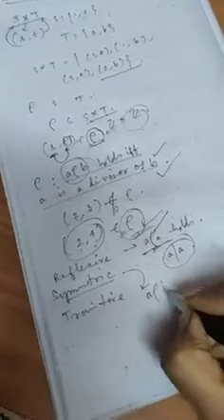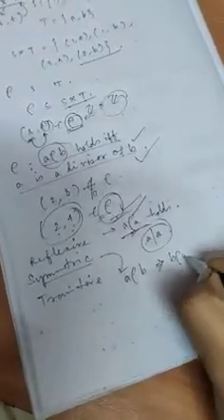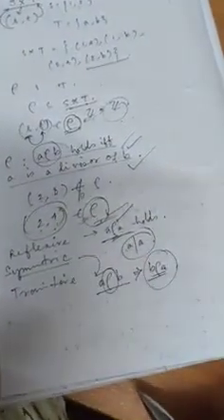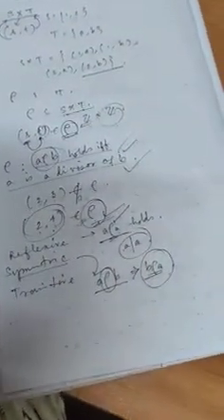Next is symmetric. The definition of a symmetric relation is: a rho b implies b rho a. That means at first we will assume that a rho b holds. Then if this implies that b rho a holds, then we will say that rho is symmetric. So if you take this example, a rho b means a is a divisor of b. Now what does b rho a mean? b rho a is b is a divisor of a. Will it always be true? If a is a divisor of b, will b always be a divisor of a?